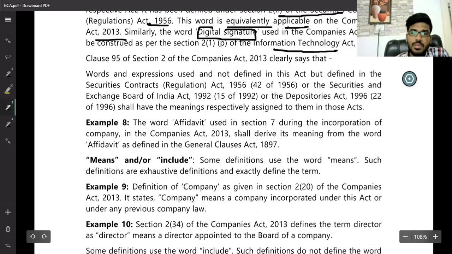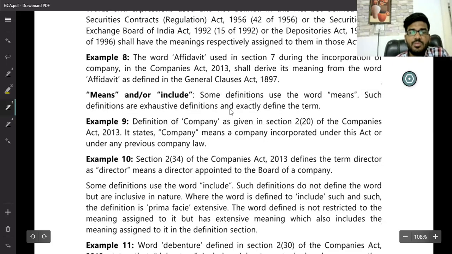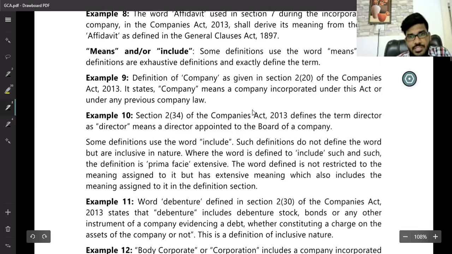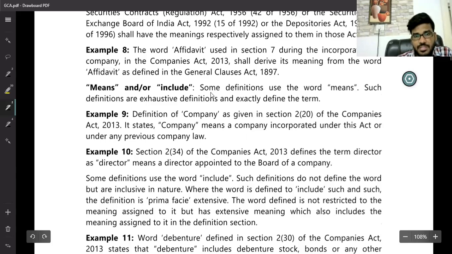Yes. Next one, sir. After this we will discuss what "means" and "includes" mean in definitions. Some definitions use the word "means". Some definitions are exhaustive definitions and exactly define the term. For the definition of a company, we have discussed: company means a company which is incorporated under this Act or any previous company law. Section 2(34) defines a director.